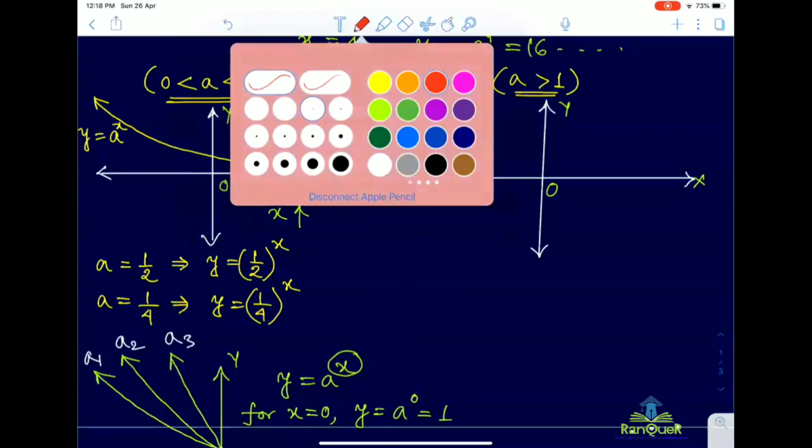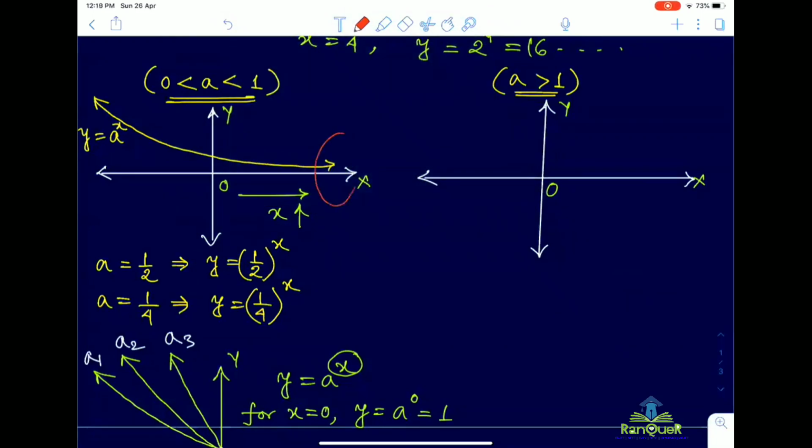Now the main important part is that you remember this particular region. You can think that this graph is decreasing and slowly it will touch the x-axis, but that does not happen. It will go on decreasing but never touch the x-axis. Why is it so? Because if it touches the x-axis, then what will happen at that point? The value of y will be equal to 0. Are you getting my point?